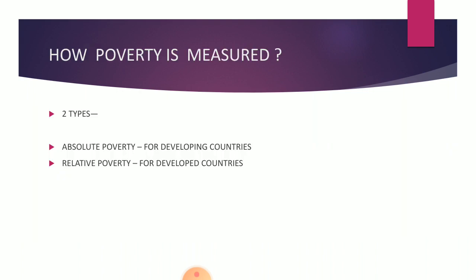How is poverty measured? For measuring poverty, the United Nations have devised two measures of poverty. The first one is absolute poverty, the second one is relative poverty. Absolute poverty is used to measure poverty in developing countries like India. Relative poverty is used to measure poverty in developed countries like the USA. In absolute poverty, a line based on the minimum level of income has been created and is called a poverty line. If the per day income of a family is below this line, then it is poor or below the poverty line. If the per day income of a family is above this level, then it is non-poor or above the poverty line.